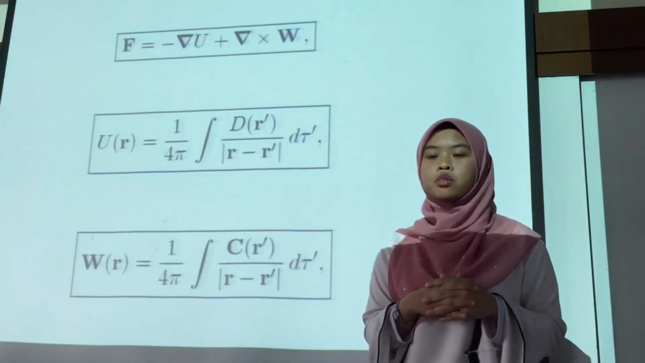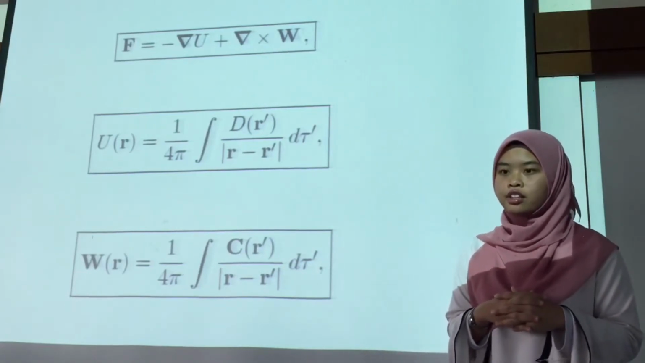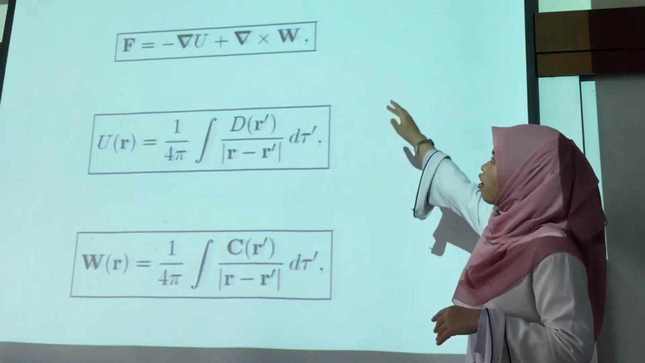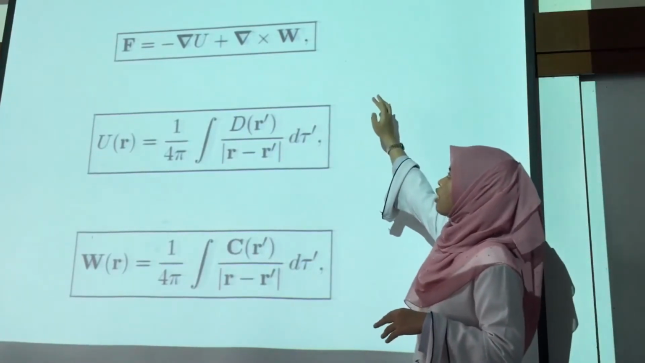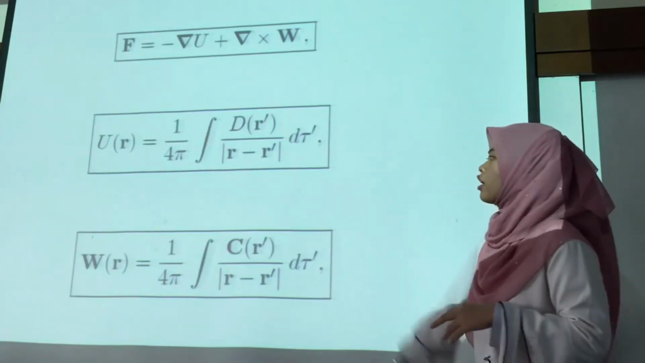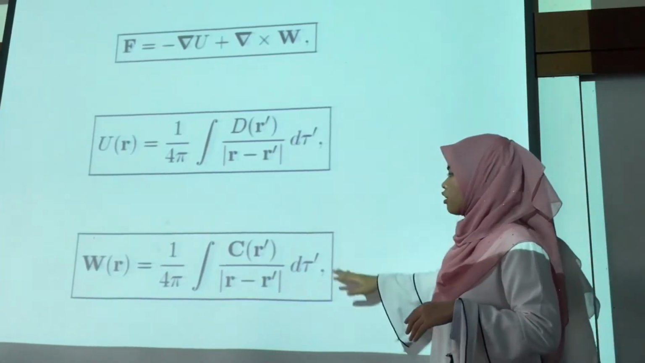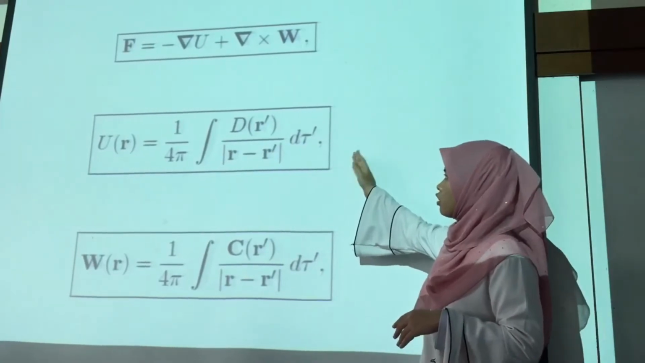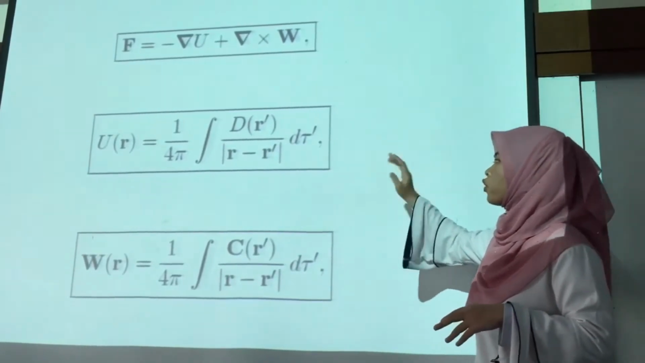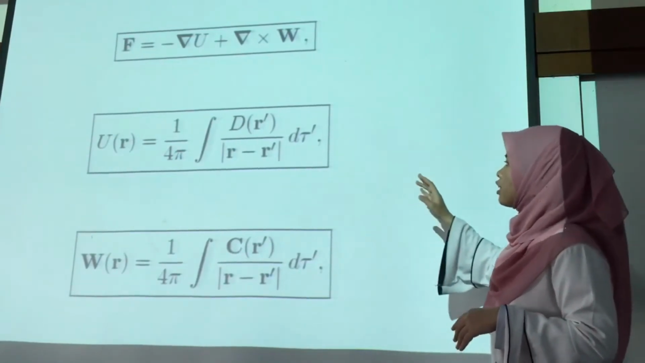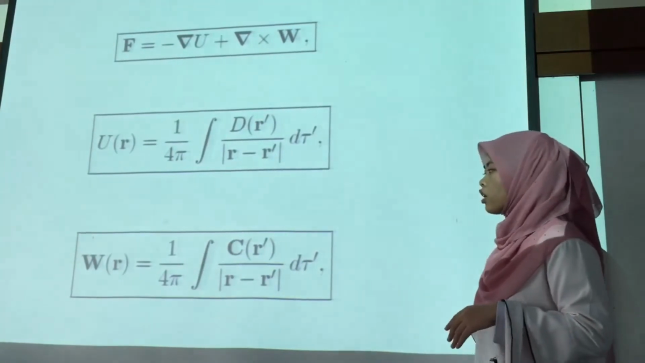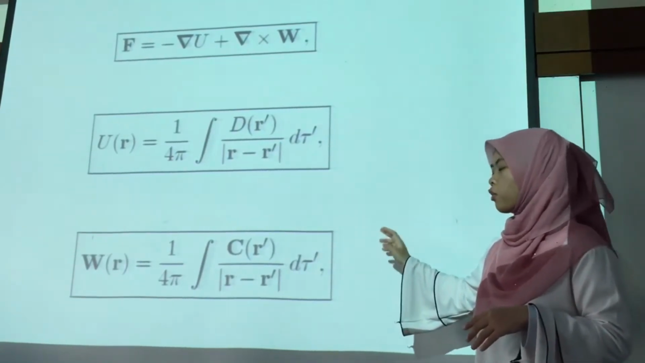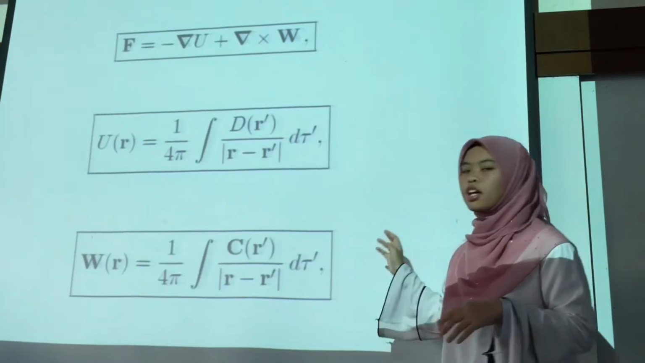So the Helmholtz theorem also tells us how to calculate f in terms of D and C, and the result is these three equations, where f equals negative del U plus del cross W, and these are the equations for U and W. The scalar U equals 1 over 4 pi times the integral of D of r prime over the modulus of r minus r prime, times d tau prime, and W equals 1 over 4 pi times the integral of C of r prime over the modulus of r minus r prime, times d tau prime.